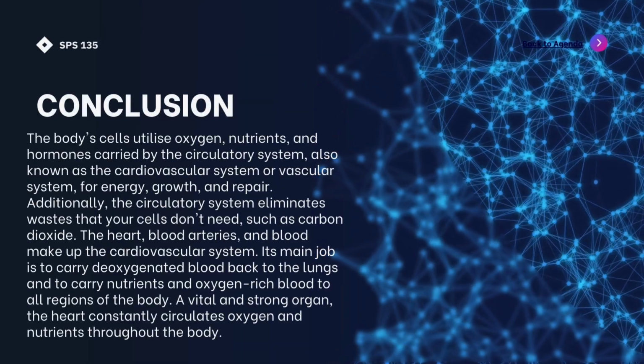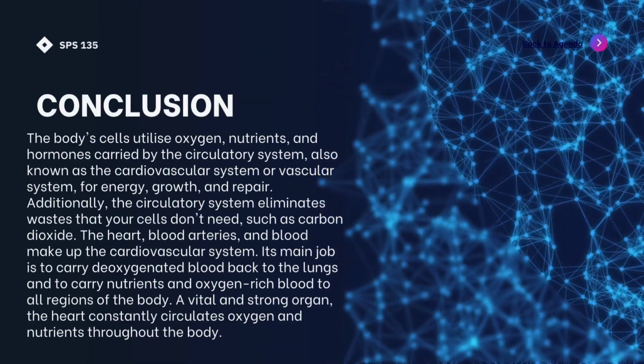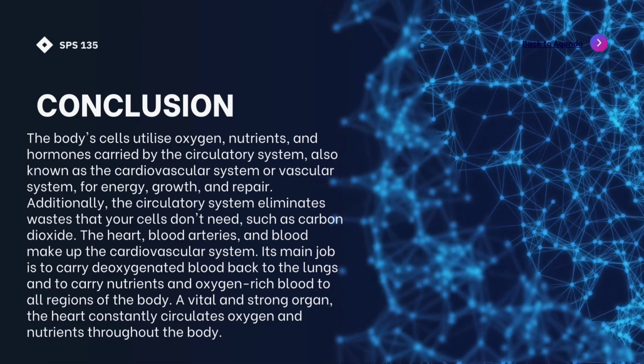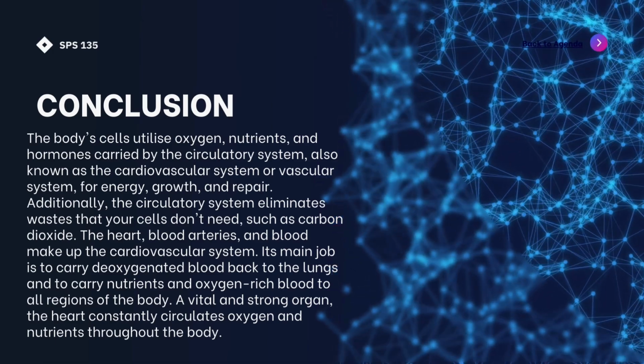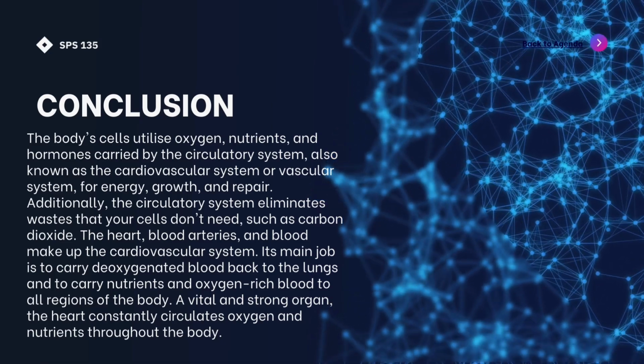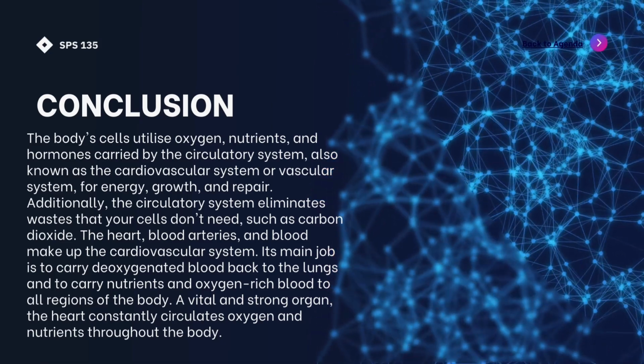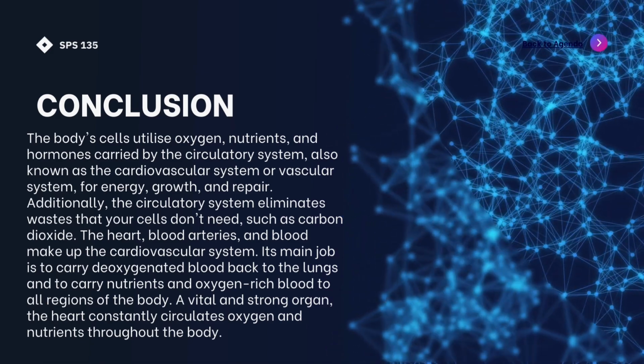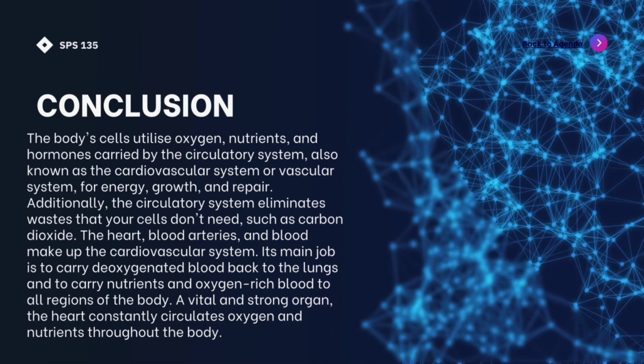The conclusion from all my explanation is that body cells utilize oxygen, nutrients, and hormones carried by the circulatory system, also known as the cardiovascular system or vascular system, for energy, growth, and repair. Additionally, the circulatory system eliminates waste that your cells don't need, such as carbon dioxide. The heart, blood, and blood vessels make up the cardiovascular system. Its main job is to carry oxygen-depleted blood back to the lungs and to carry nutrients and oxygen-rich blood to all regions of the body. A vital and strong organ, the heart constantly circulates oxygen and nutrients throughout the body.